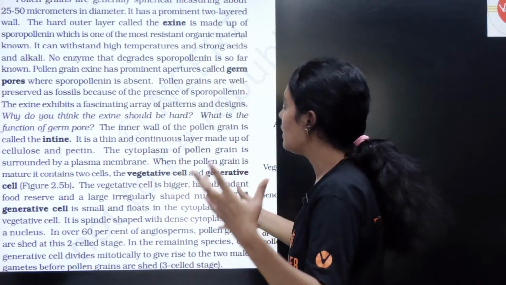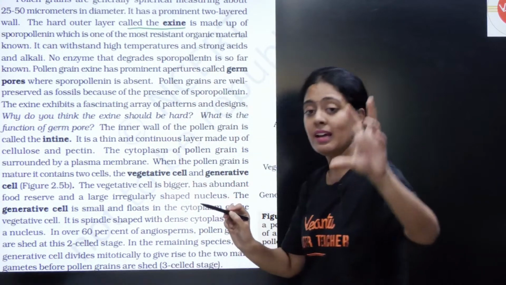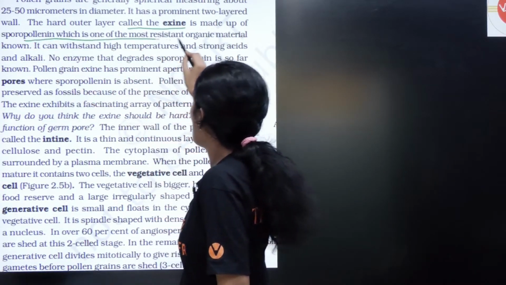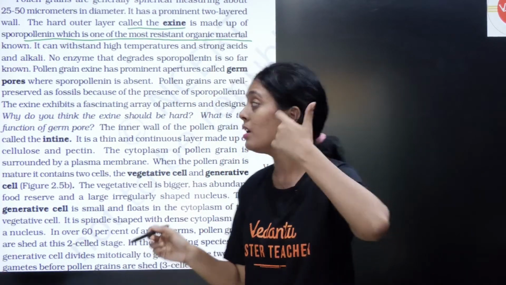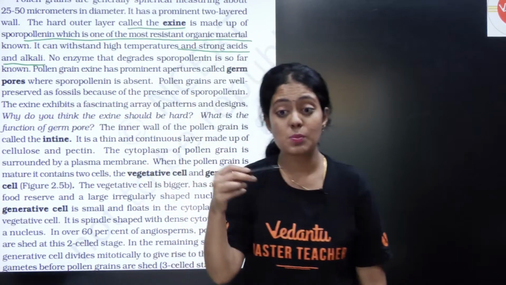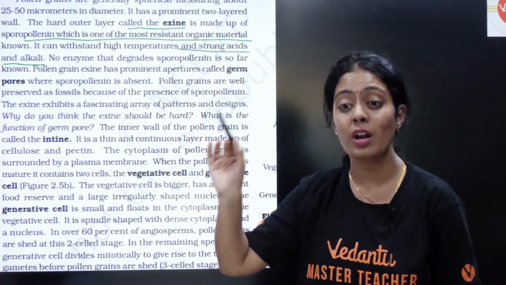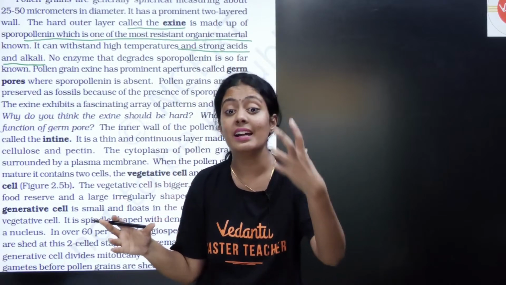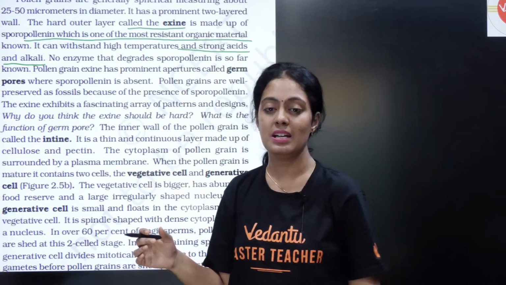Okay, so this is again your NCERT picture. The hard outer layer is called exine and it is made up of sporopollenin, which is one of the most resistant organic materials known. It can withstand high temperature, strong acids and alkali. See how many questions can be asked about sporopollenin. No enzyme that degrades sporopollenin is so far known. Till today we have not found an enzyme that can degrade sporopollenin. So imagine how resistant that material could be.